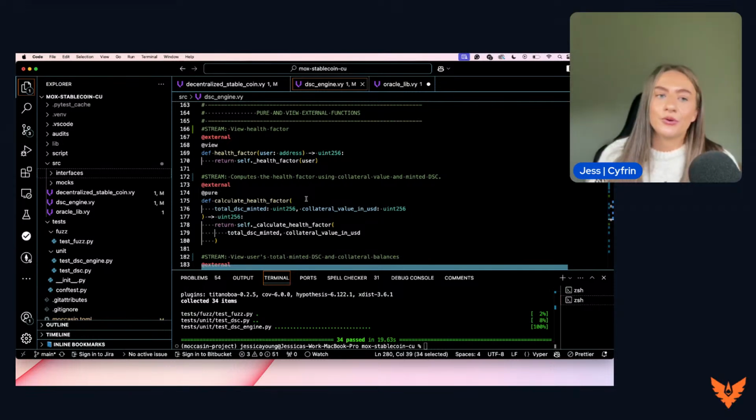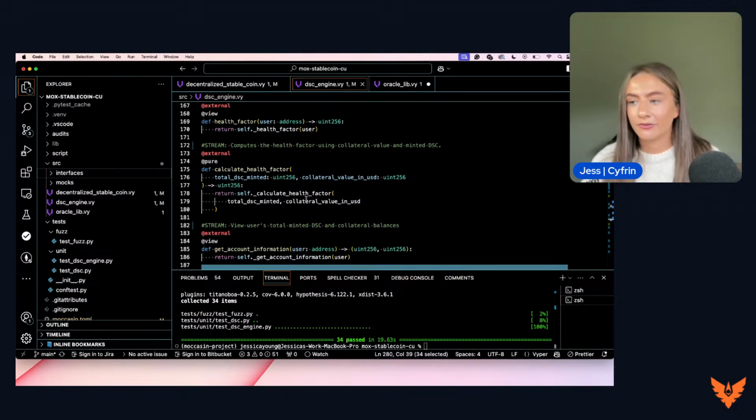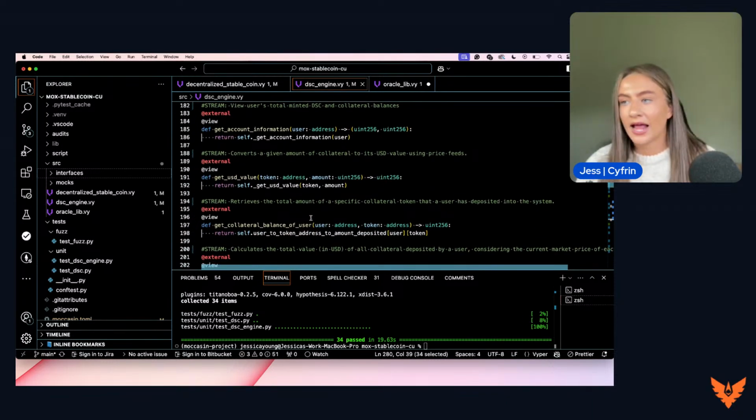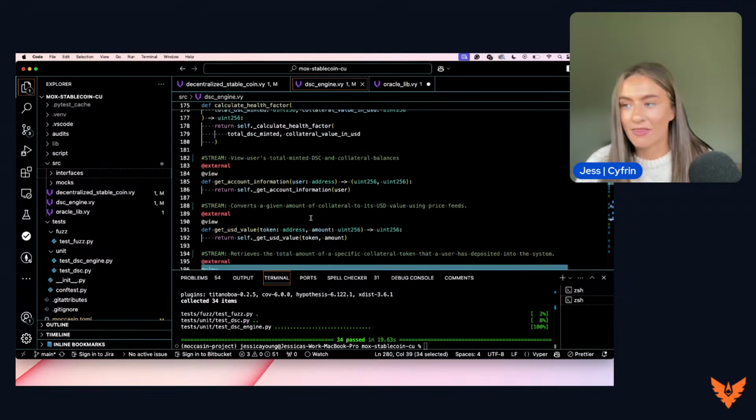Moving on now to the pure and view external functions. This is just so a user, as with any view function, can look at the data and retrieve data and understand what the health factor is, what the amount of tokens they've deposited is, what the collateral is looking at, how much they've minted of DSC, all of these kinds of things, the value of their collateral in US dollars. All of these kinds of things can be seen and retrieved through the pure and view external functions within this contract.